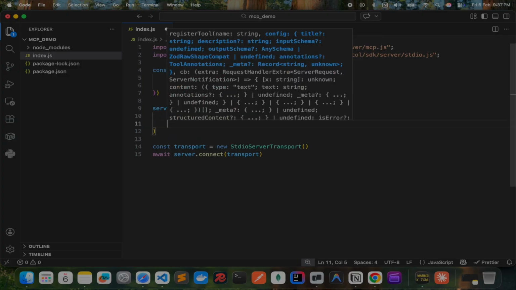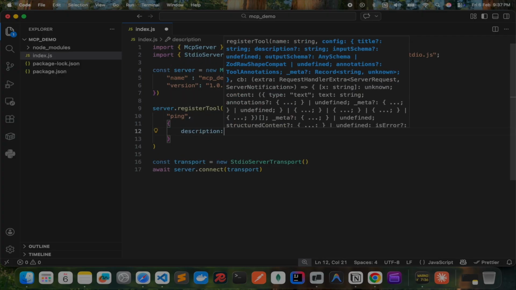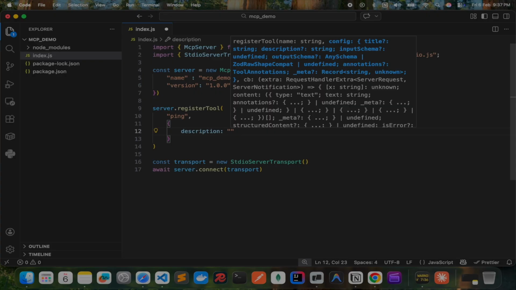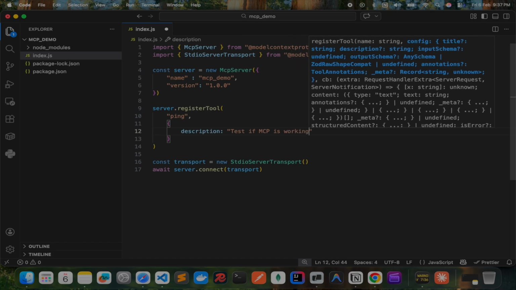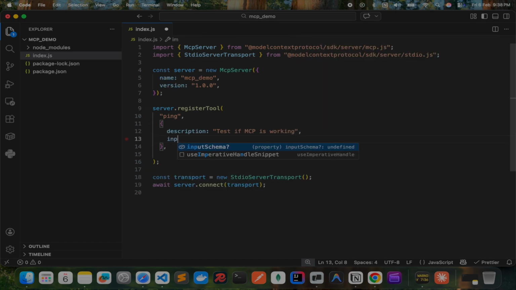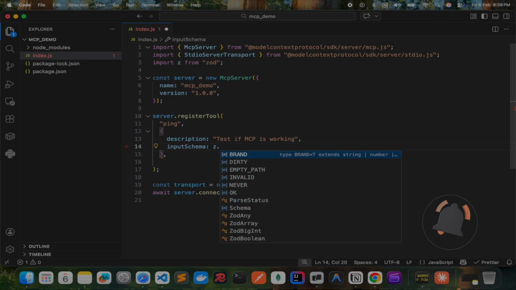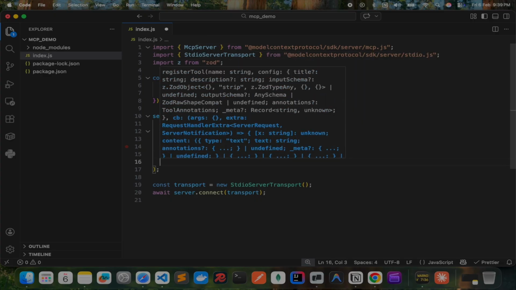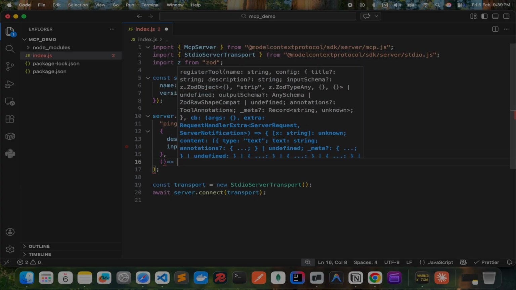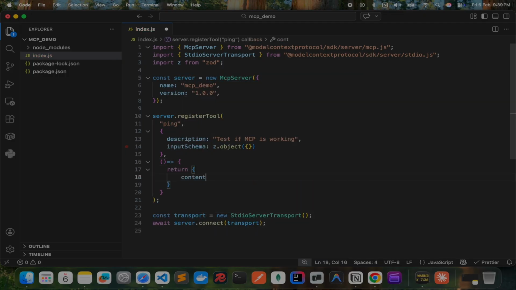Here, the first parameter is the name of the tool. And then there will be a description. Input schema. Z from Zod is for input validation. Third thing will be a function which will return the content from the server.